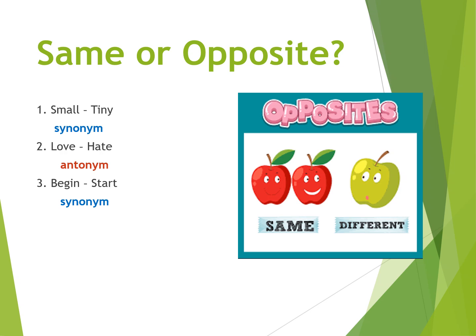The opposite of begin will be finish. Right, up and down, those will be antonyms. And then the last one, angry and furious. If you are angry, you're very angry at somebody, it will be the same as being furious. Right, and so that will be a synonym.